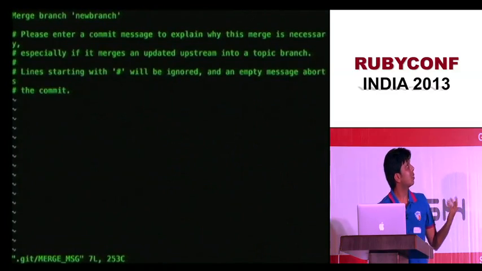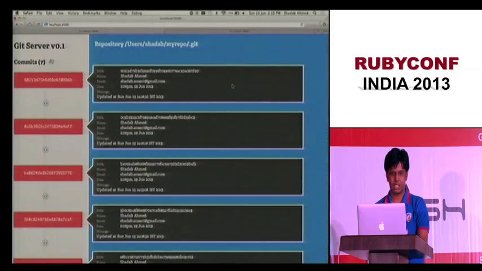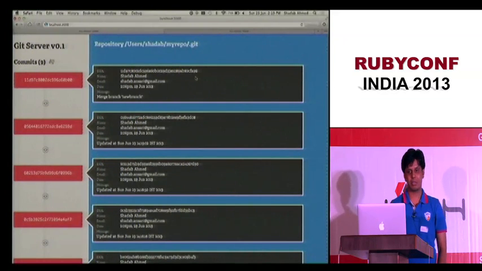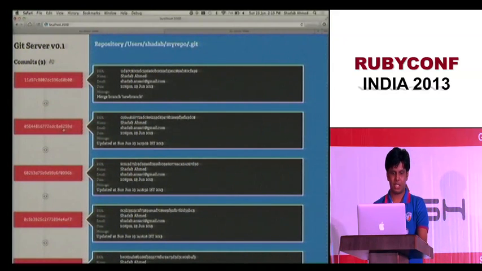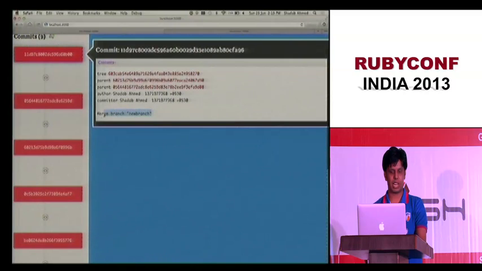And it should ask you to put a merge comment. I just did that. So let's see now what happened. Okay, now we have 9 commits. So why is that? One is the commit that came from the other branch. This is the main merge. It shows merge new branch. And I have commits which came from the new branch as well.